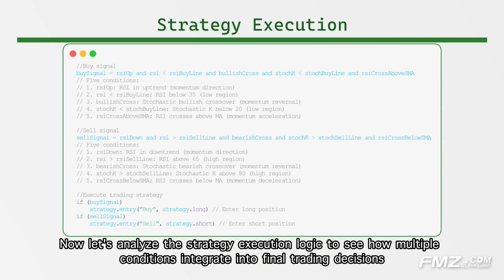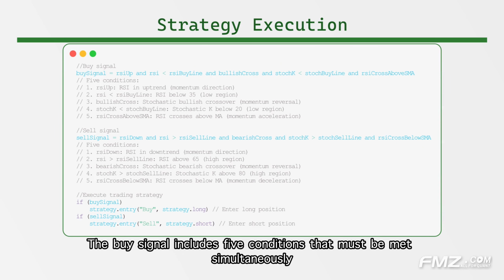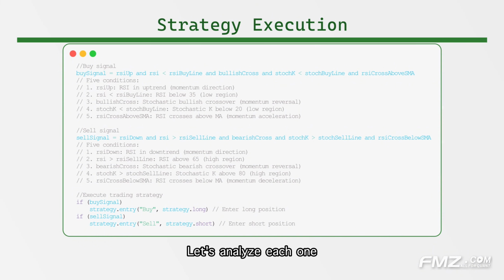Now let's analyze the strategy execution logic to see how multiple conditions integrate into final trading decisions. The buy signal includes 5 conditions that must be met simultaneously. Let's analyze each one. First condition, RSI rising ensures RSI is in an uptrend, providing basic momentum direction confirmation. Second condition, RSI below buy line, ensures current RSI is at relatively low levels, avoiding chasing highs. Third condition, bullish crossover,